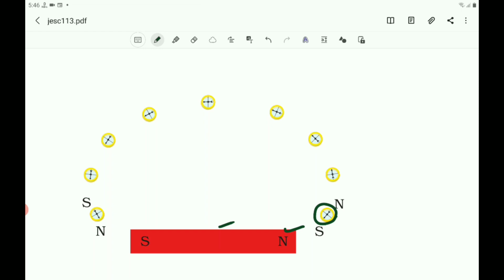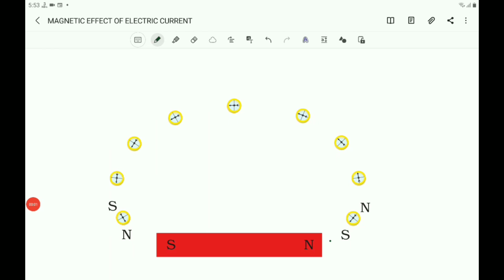And you know that the south pole of the compass comes towards the north pole of the bar magnet. We know that unlike poles attract each other and like poles repel each other. So the north pole of the magnetic compass moves away from the north pole of the bar magnet, and you mark a point towards the north end of the magnet.